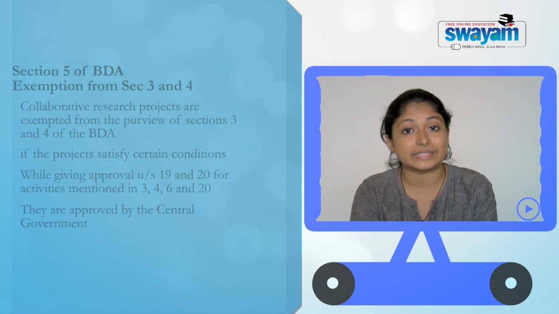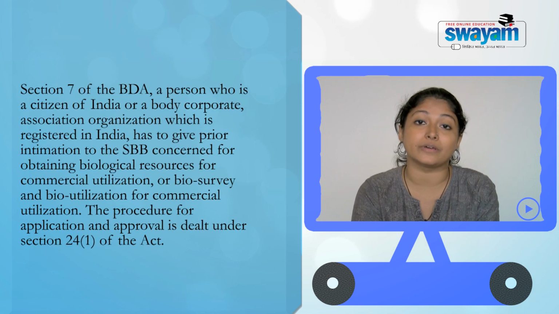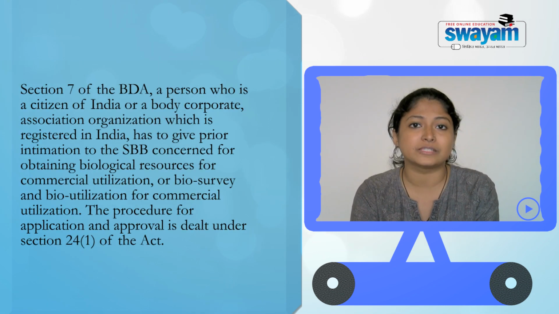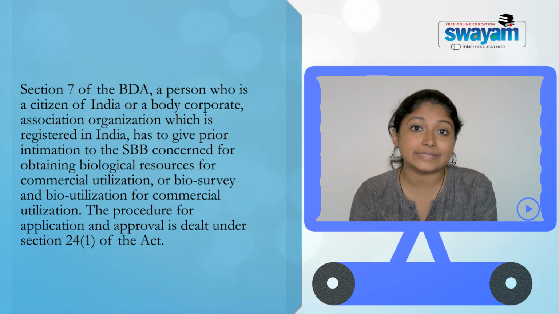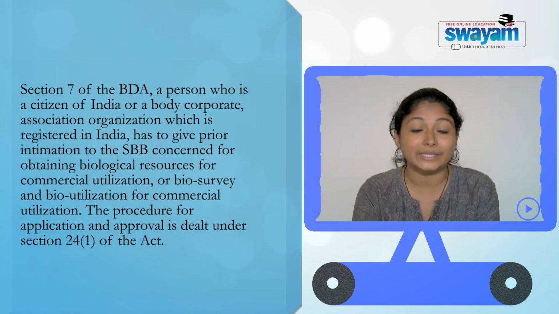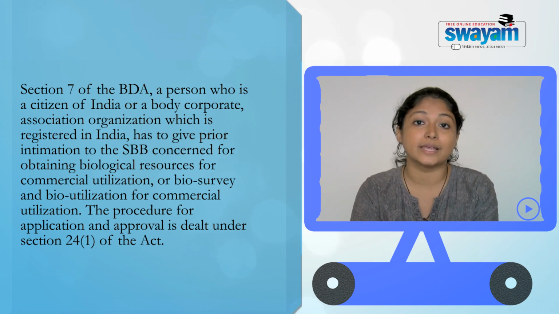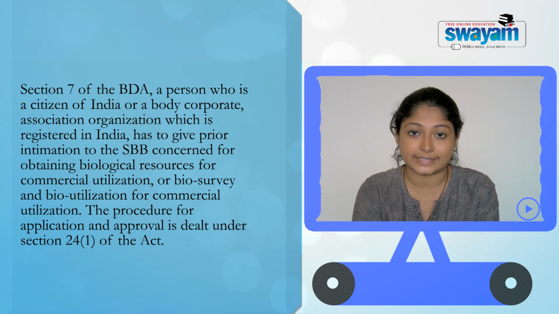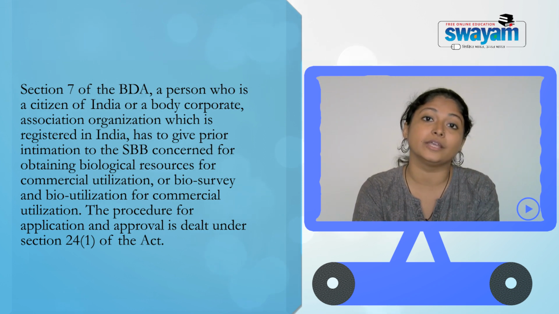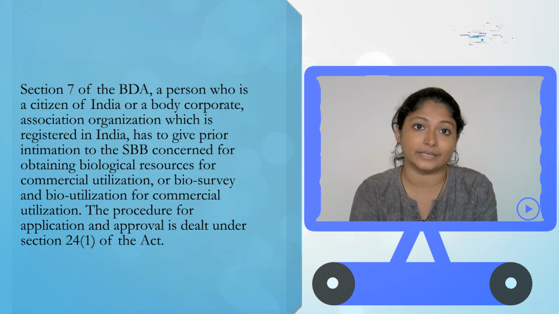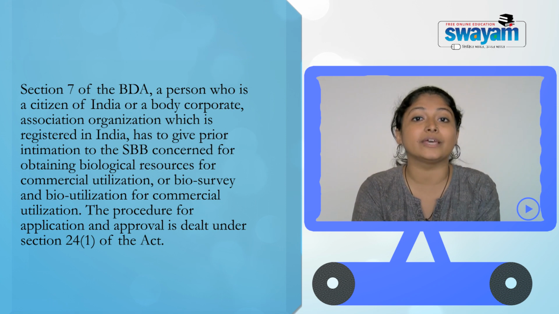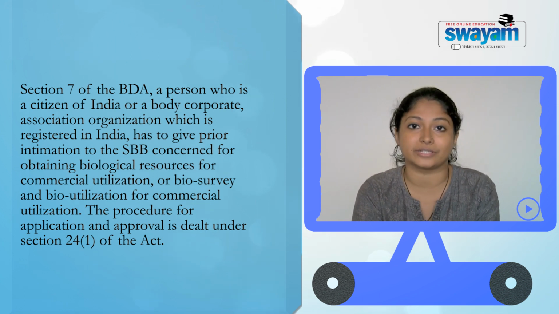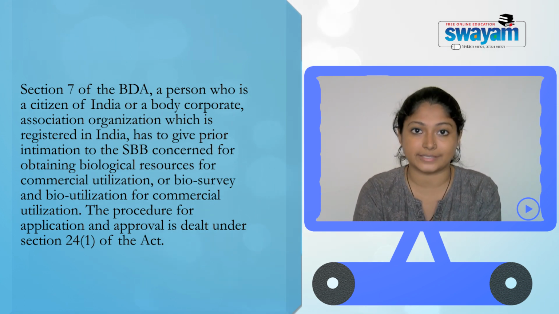Now we come to section 7, which is the regulatory power of the State Biodiversity Board. So what is the regulatory power of the State Biodiversity Board? It says that Indian citizens, or body corporates registered and incorporated in India, will have to give prior intimation to the State Biodiversity Board if they are obtaining any biological resources occurring in that particular state.